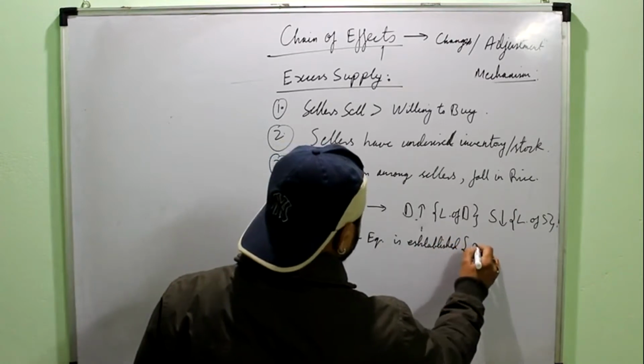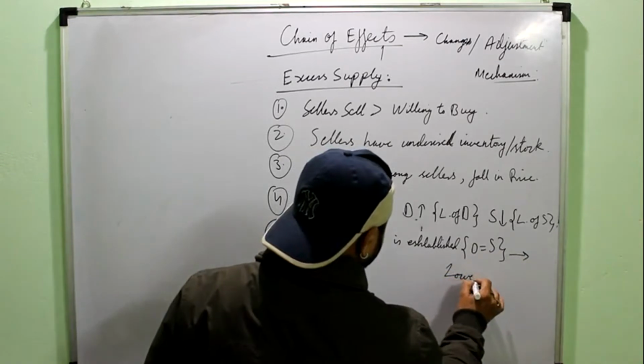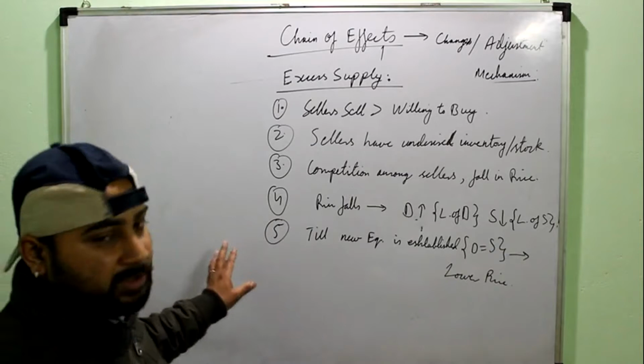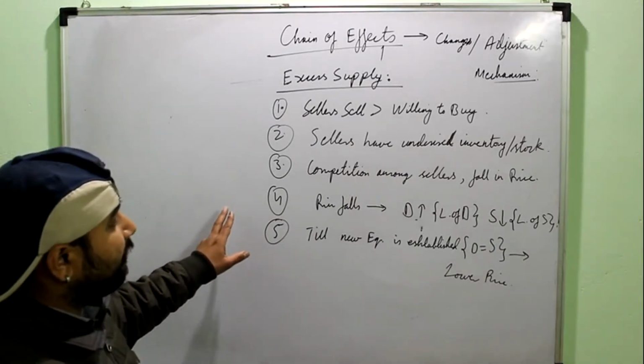Means again a point will come where demand and supply become equal, but this will be at a lower price.